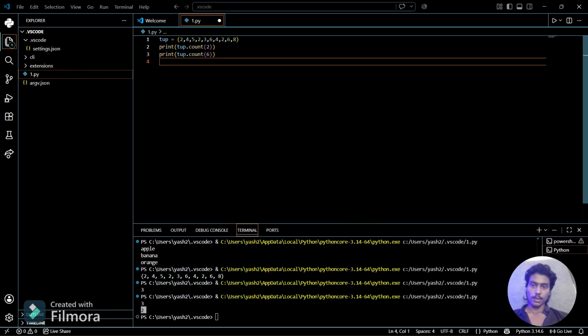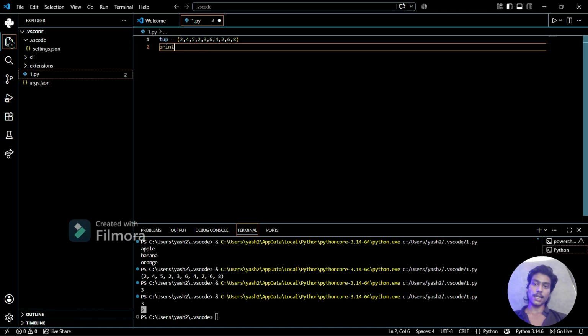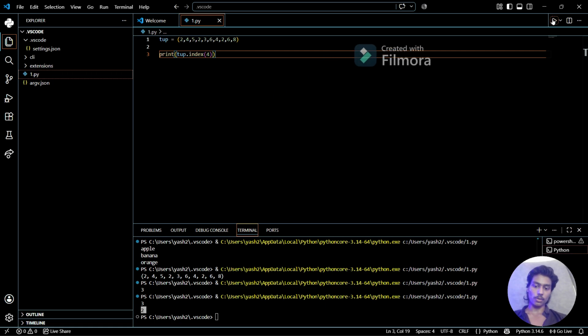And now the next built-in method is index. If I want to check the index of something stored in the tuple, I can write print, then parenthesis, then tup dot index, and 4. It will return the index of 4 here.